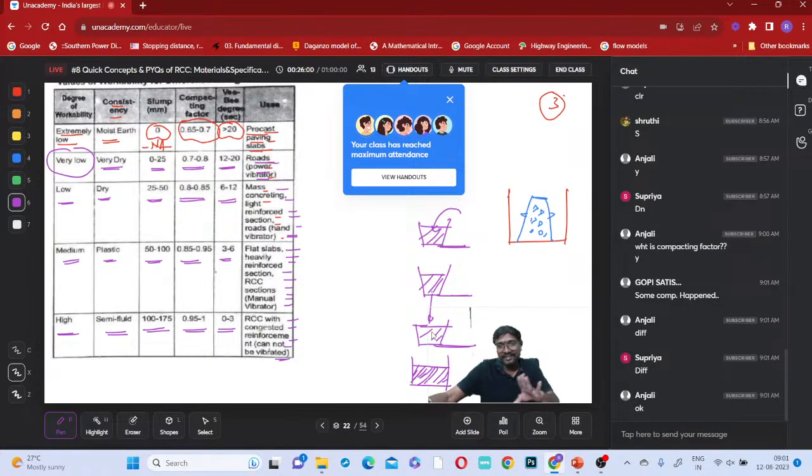Detailed discussion will be done in building materials, don't worry. Alright, clear everyone? These things are noted, but from the RCC point of view, which one is required? Which degree of workability is recommended for which type of structure? That is important for us. How to do this test is not important for RCC. Which structure, which workability is recommended, and what is the recommended value of this workability, that's it. In building materials we will test the different tests, identify the workability, and in RCC we will see in which kind of structure construction that workable concrete can be used.